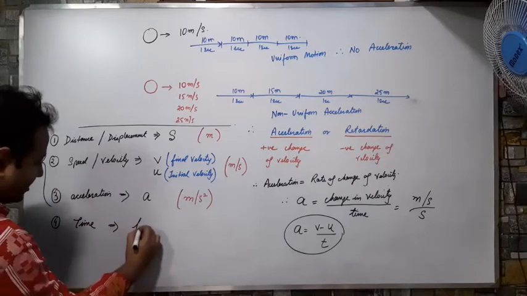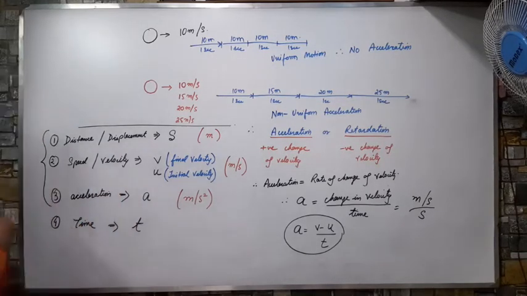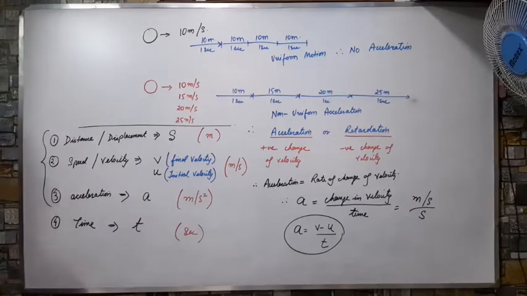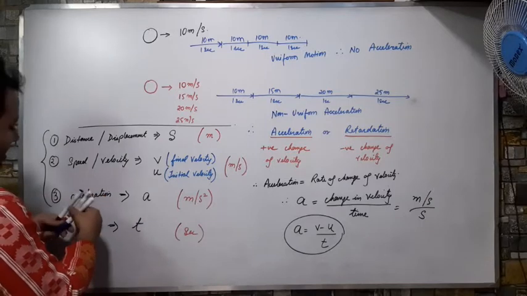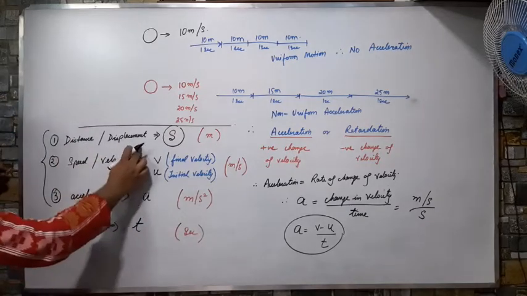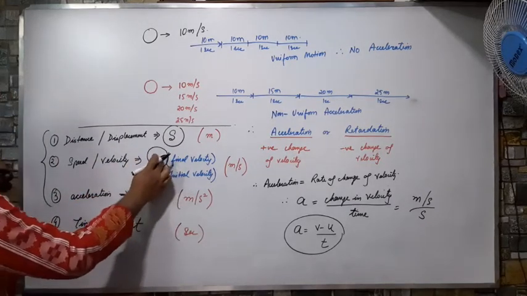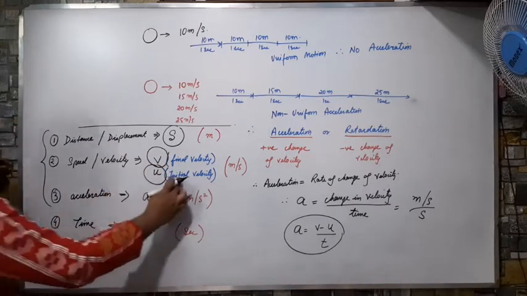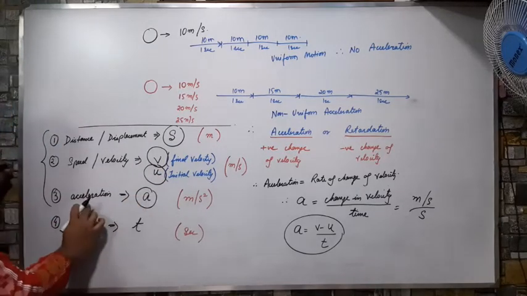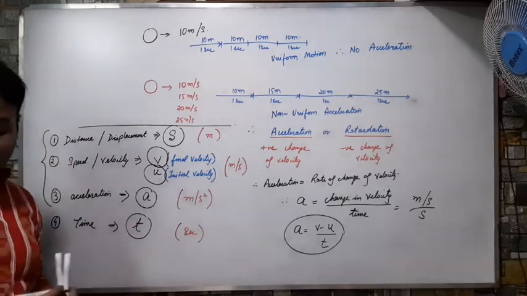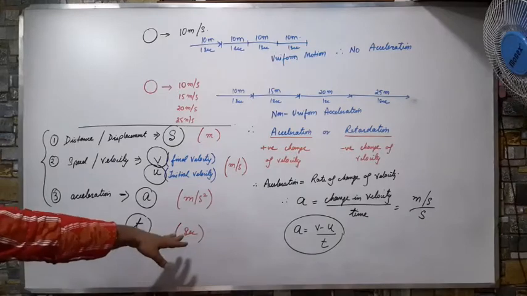Time is represented as t, and the unit of time is, as I told earlier, second, s. So these are the 5 things that you should know. What is s? S माने distance or displacement. Then you should know what is v. V माने velocity, final velocity. Then u, which is also velocity, but initial velocity. A is acceleration and t is time. So all these things we have discussed till now. Correct? सही है?